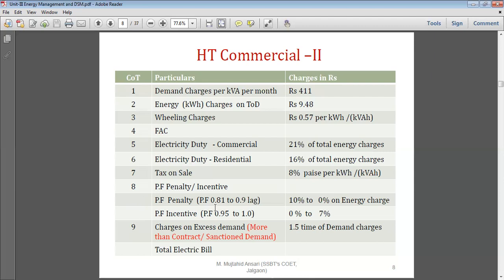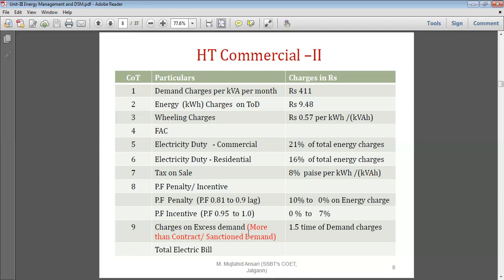Power factor incentive: if your power factor is 0.9 lag, there is no penalty, but as soon as the power factor decreases from 0.9 to 0.81, for every 0.01 decrease in power factor, the penalty is 1%, 2%, 3%, up to a 10% penalty. Similarly, incentive: if your power factor is 0.95 lag or lead, there is no incentive and no penalty at all. But as soon as you enhance the power factor toward unity, you will get the benefit of 0 to 7% power factor incentive.